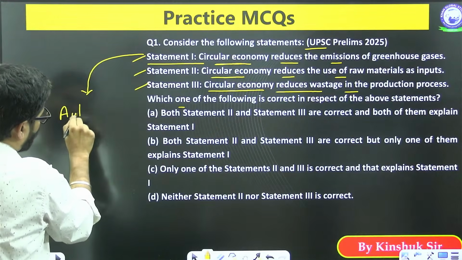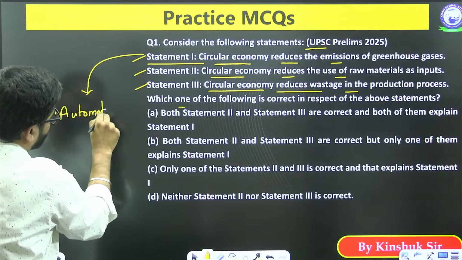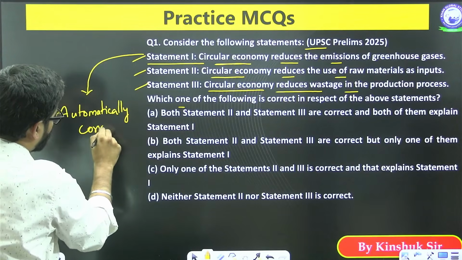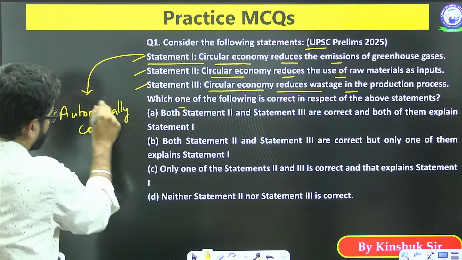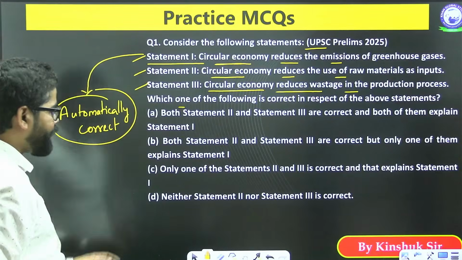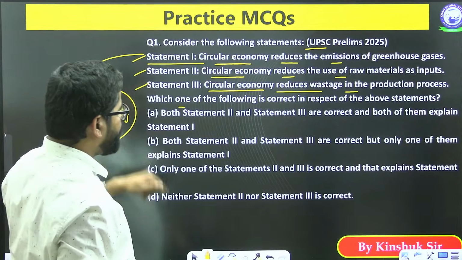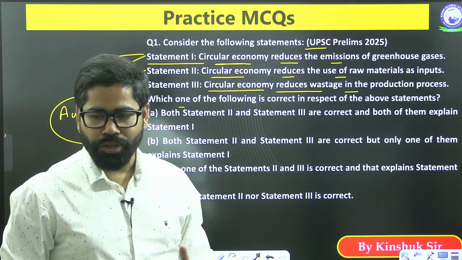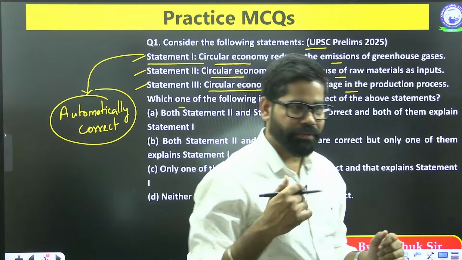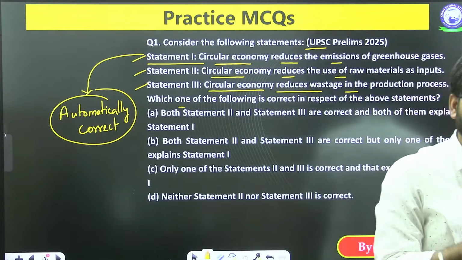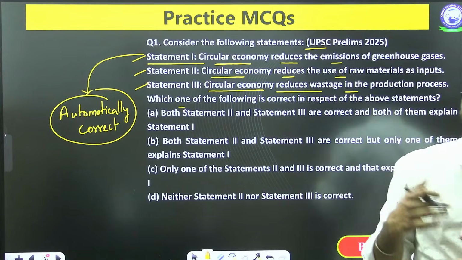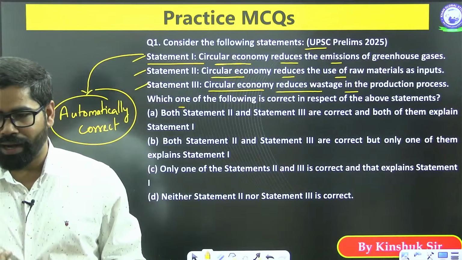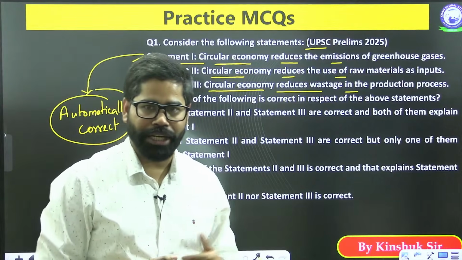In this format, you will see that the first statement is automatically correct, because none of them are saying that one is correct or incorrect. So you have to accept this one part, that the first statement is automatically correct. Now you have to look at the second option and third option.